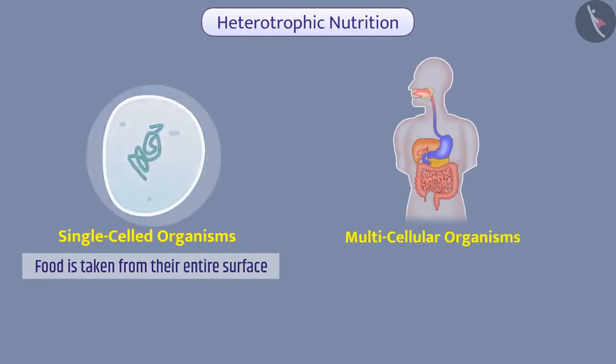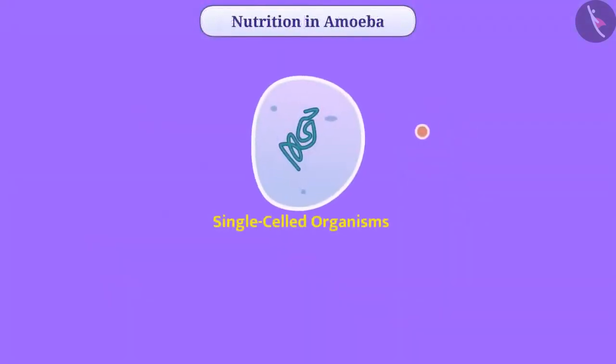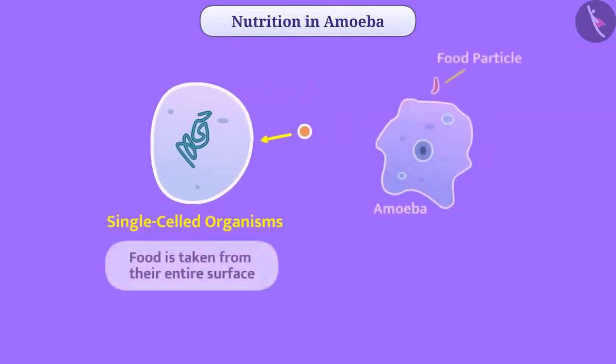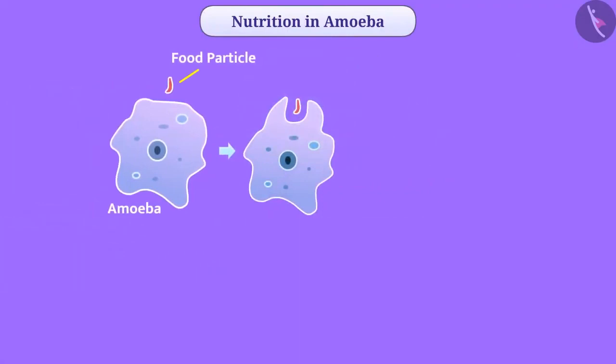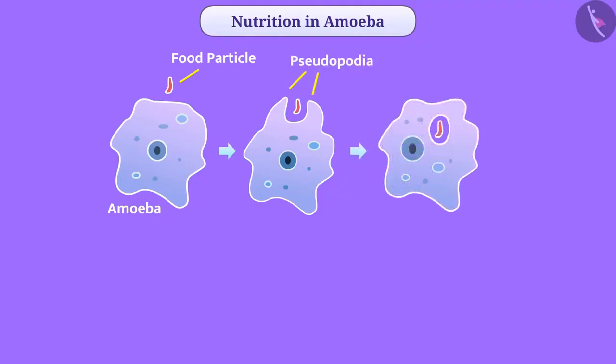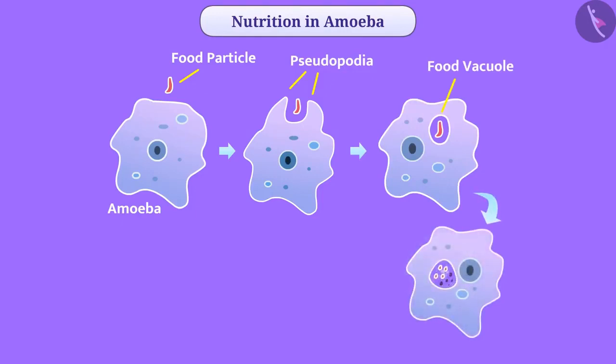Let's understand the amoeba's method of consuming food. As in single-celled organisms, food is taken from their entire surface. Amoeba surround food particles with temporary finger-like extensions of their cell surface. These extensions are called pseudopodia. After this, all extensions fuse and form the food vacuole. Inside, this complex food is broken down into simpler substances. The remaining undigested material moves towards the cell surface and is removed from the body.